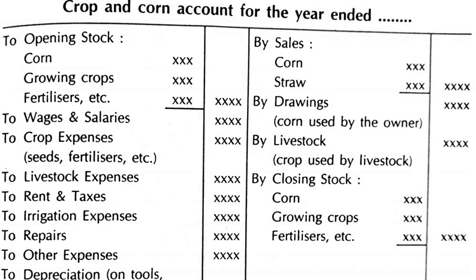What is the format for that crop account? Crop and corn account for the year ending so and so, whatever year ending is given.